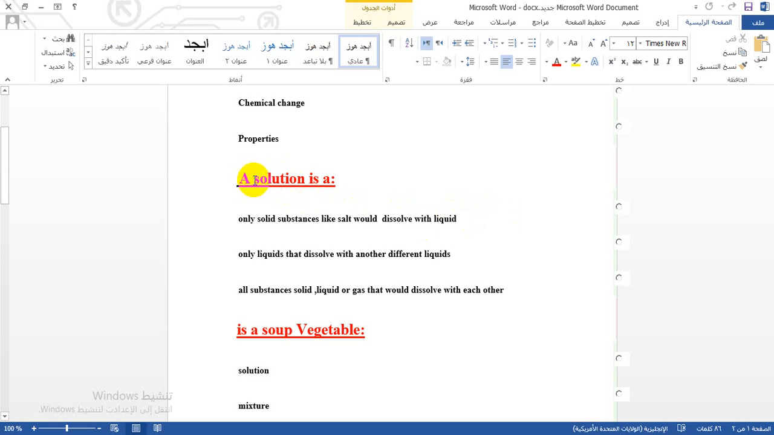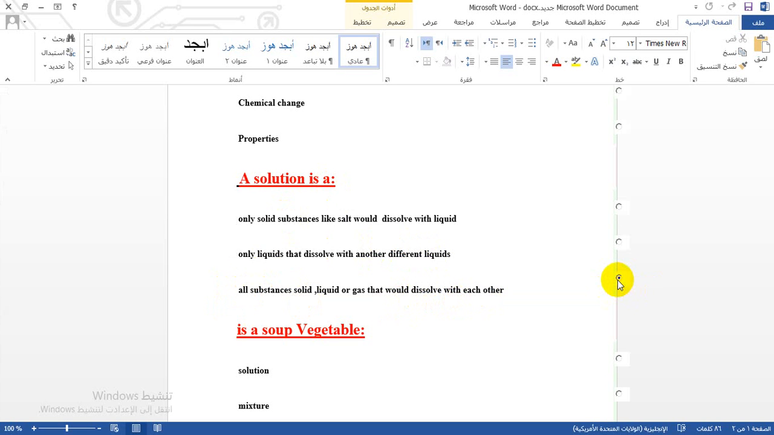The next one: only liquids that dissolve with other different liquids. This one is also not correct, because it is not a definition of a solution. So I think the correct answer is all substances, solid, liquid or gas, that dissolve with each other. I will explain why we select this one.